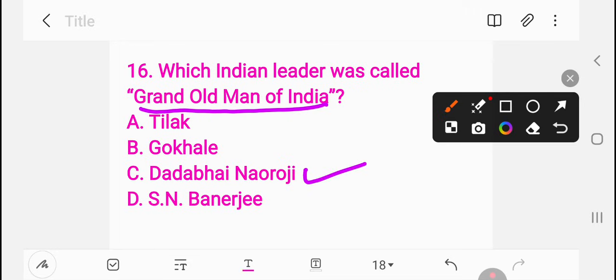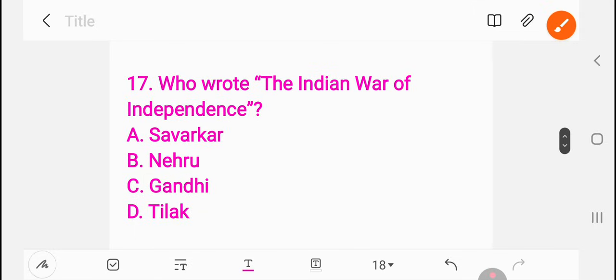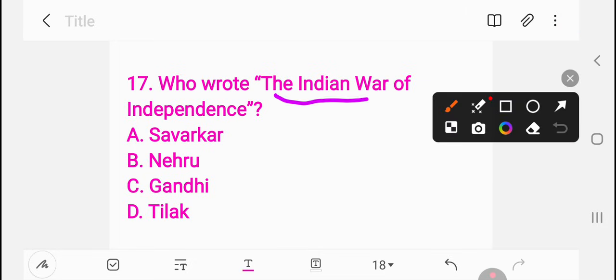Who wrote the Indian War of Independence? Savarkar, Nehru, Gandhi, Tilak. The book Indian War of Independence was written by... Question number 17. The right answer is A, Vinayak Damodar Savarkar.